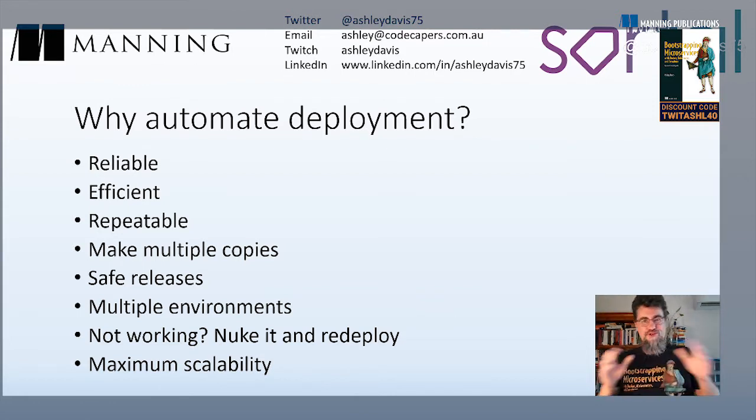Now, the solution to manual deployment, of course, is to automate it. I've listed here numerous advantages of automating your deployments. In the previous talk, which you can find on YouTube, I go into this list in a lot more detail, so please have a look at that talk if you're not convinced. If we automate our deployments, it means we can do reliable and fast deployments whenever and wherever we like, and as often as we like, without having to wait for any human to put in the hours, and without incurring any mistakes from human error. So taking humans out of the loop saves time and money, and not to mention that manual deployment is just a really boring job. So instead of having our ops people do it, they can be doing something else that's more interesting and adds more value to the business.